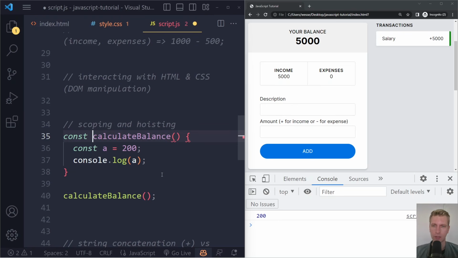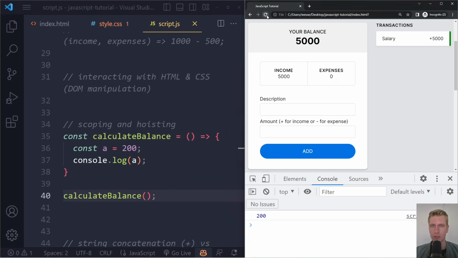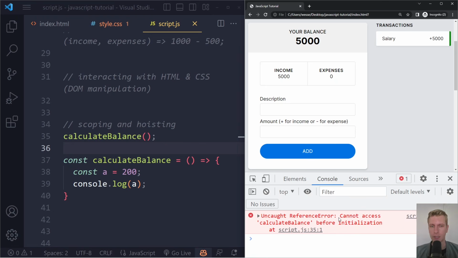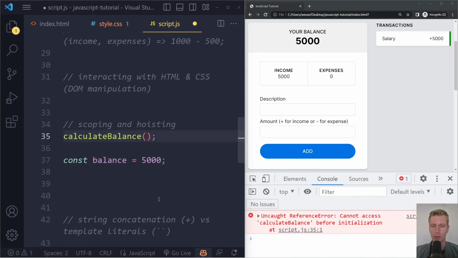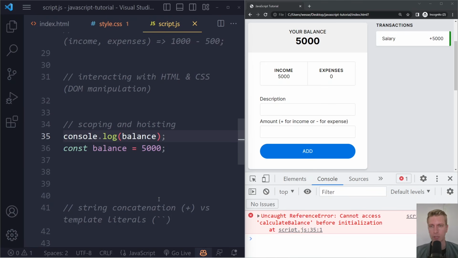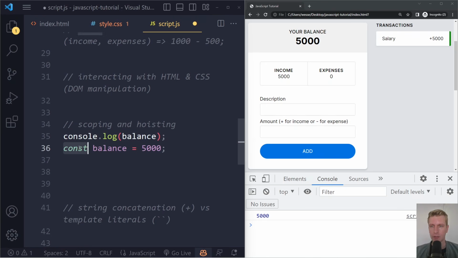So const calculateBalance. If I make this an arrow function, this still works. Now let's try calling it before the definition and refresh. See, now we get an error, right? Because this may still be a function, but we're assigning that to a variable with the const keyword, and these const variables do not get hoisted like that, right? So also, if I just make this a variable here, 5000, and try logging it before, we will get the same error, right? Same issue with let.